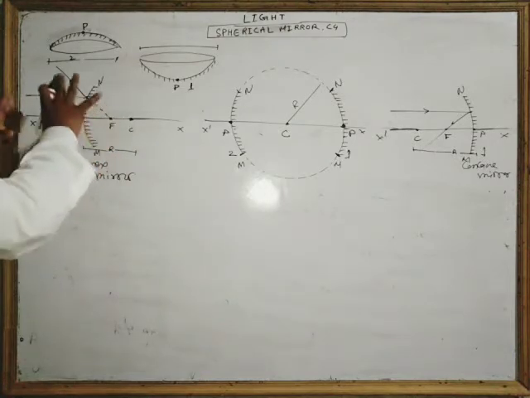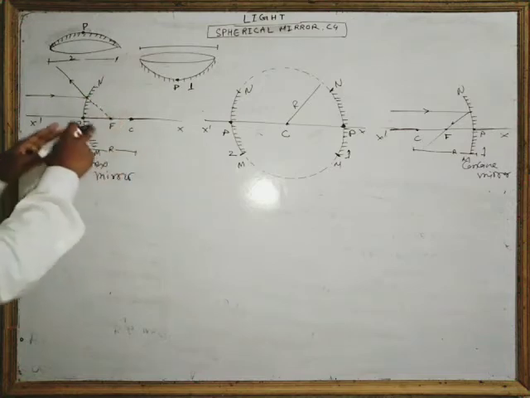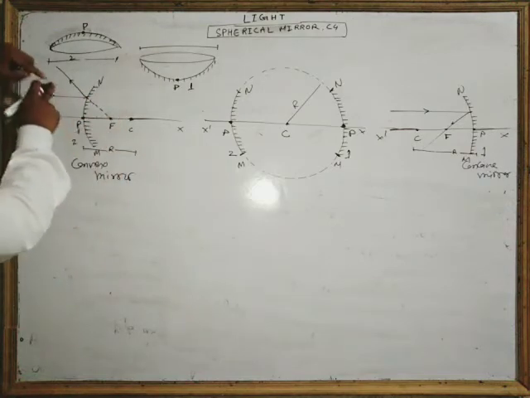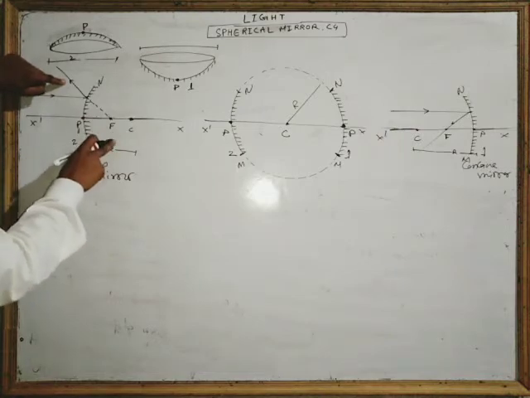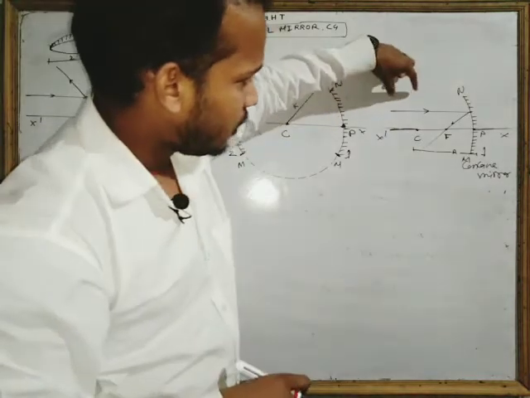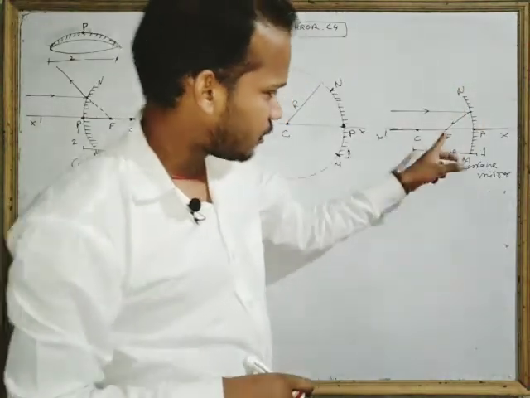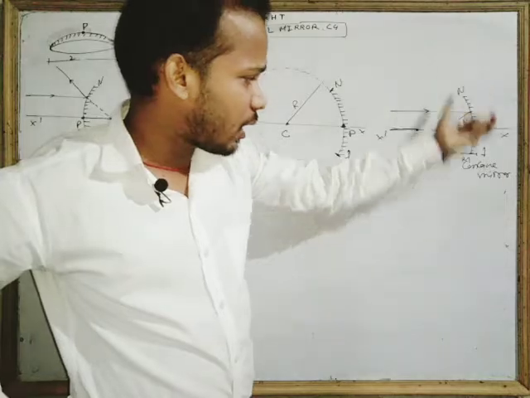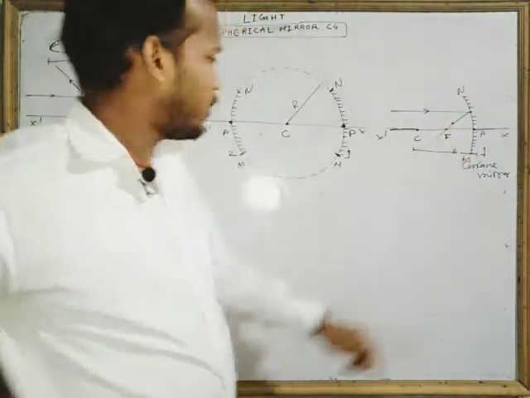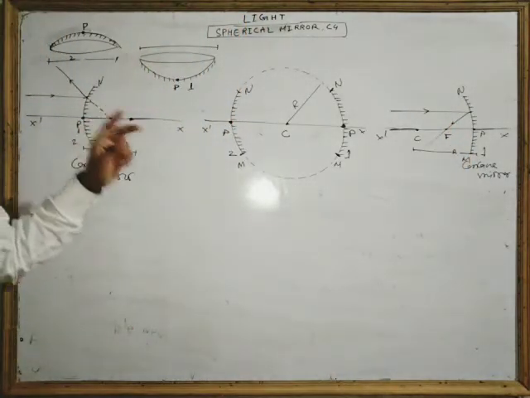Here, in this mirror, the focus is not real, the focus is virtual, because this light ray is not intersecting at this point in reality. But here, this light ray when reflected intersects at this point in real. So in a concave mirror the focus is real, but in a convex mirror the focus is virtual.